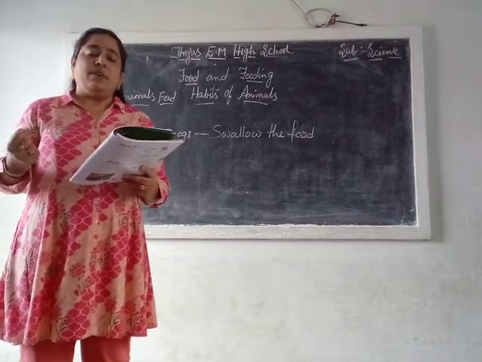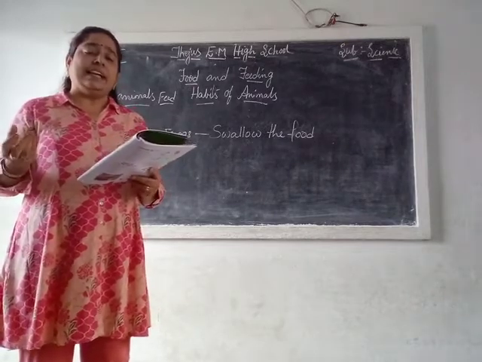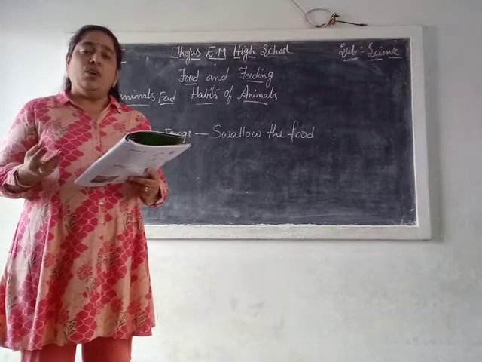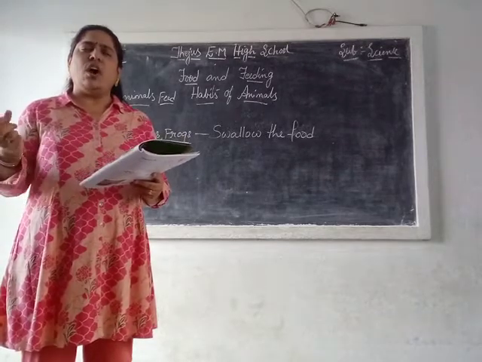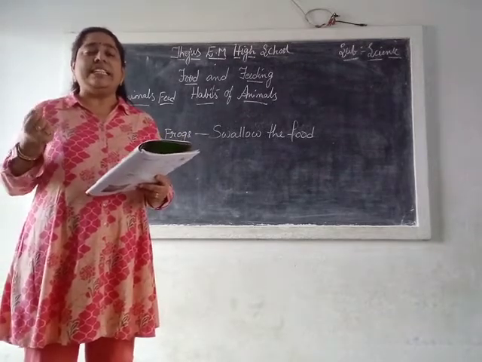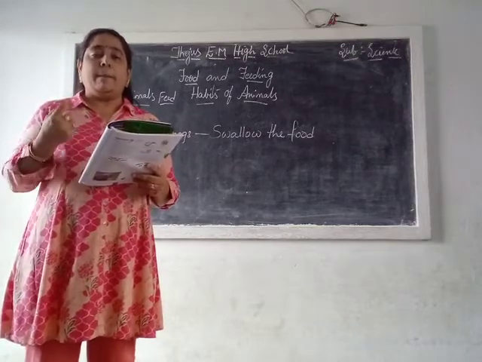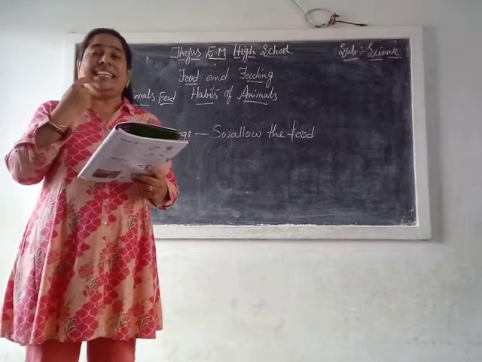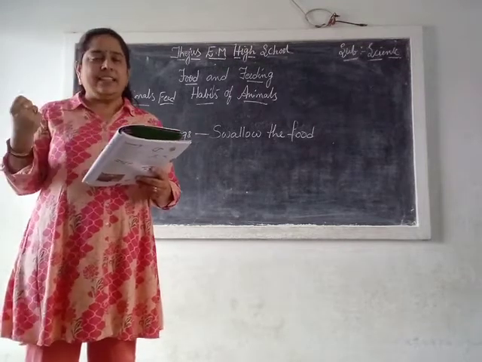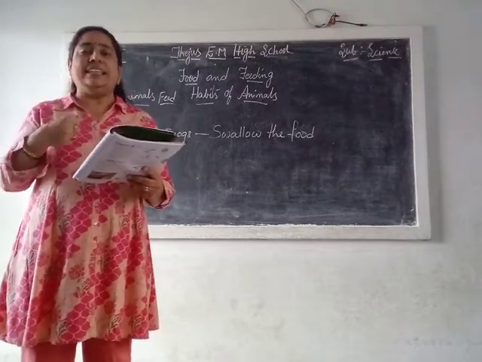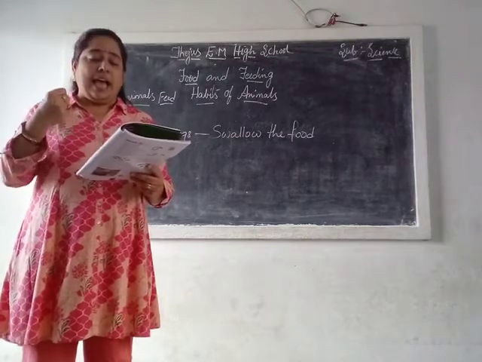Some of the animals like lions, tigers, foxes, dogs, these all are what? Flesh-eating animals. They tear the flesh because they have the teeth.